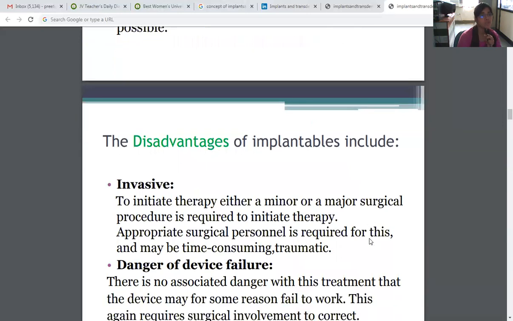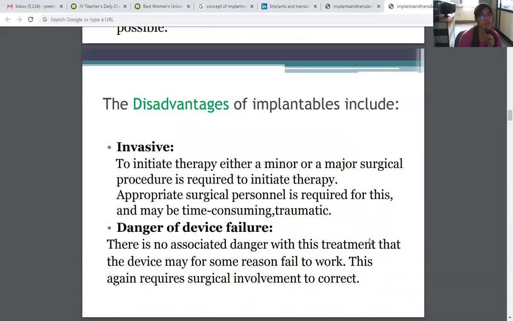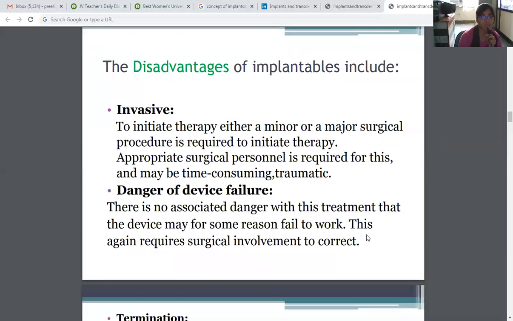The disadvantages of implantables include invasiveness. To initiate therapy, either a minor or major surgical procedure is required. Appropriate surgical personnel are required for this, and it may be time consuming and traumatic. There is also the danger of device failure: the device may for some reason fail to work. This again requires surgical involvement to correct.